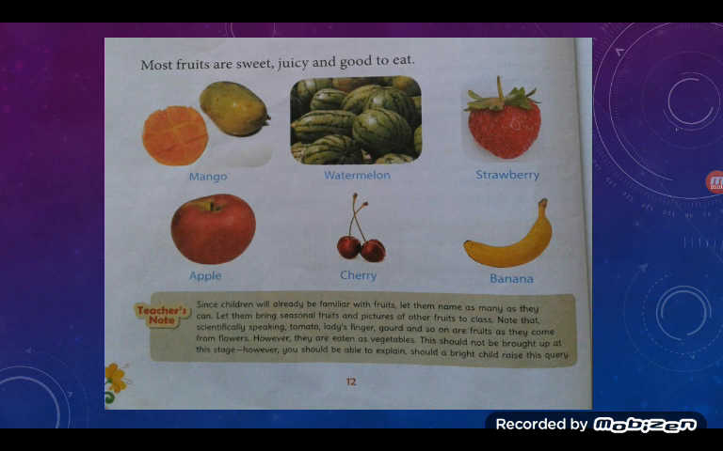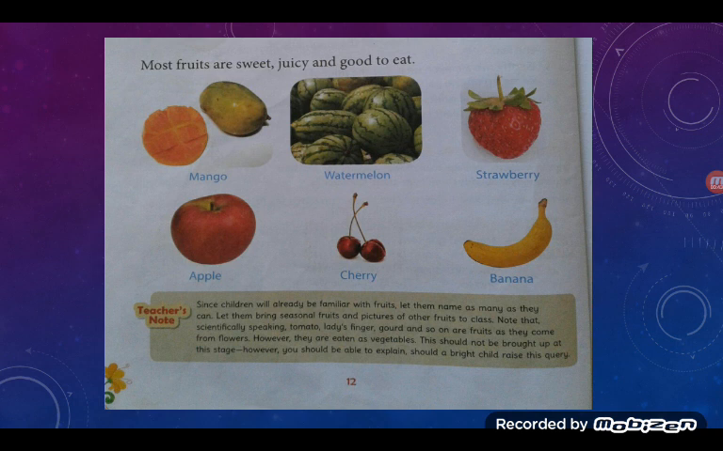Now see children, some fruits are juicy. We can take out juice. Some are pulpy, or you can say we can make the fruit pulp out of it. Okay, or we can use that pulp in milkshake also. Okay, so fruits are very good to eat and we can make so many dishes with the fruits like ice creams, jam, fruit salad, fruit chaat, fruit cake. Okay, so many things we can eat made up of fruits.